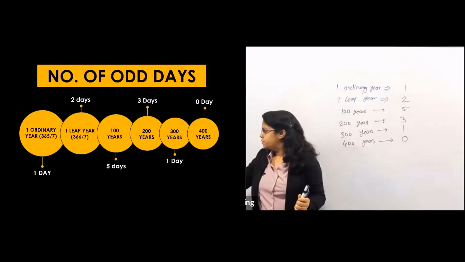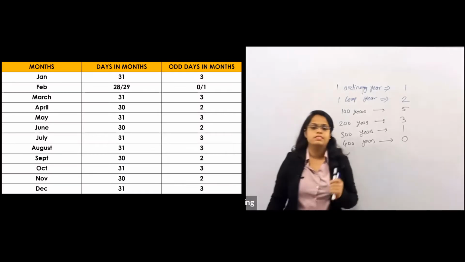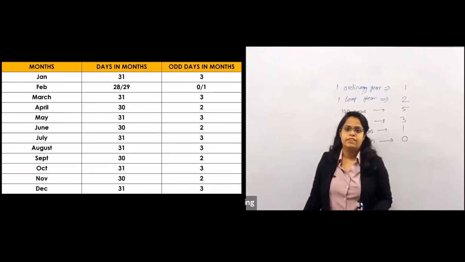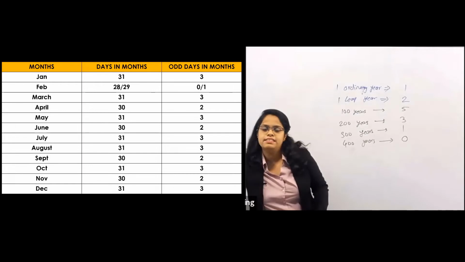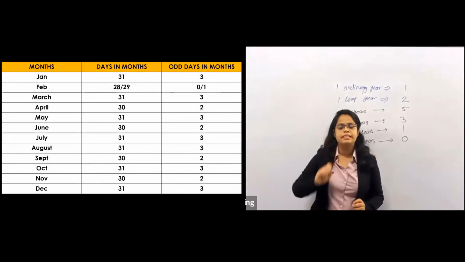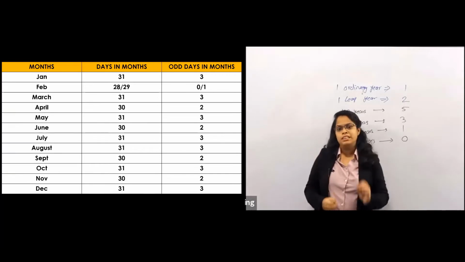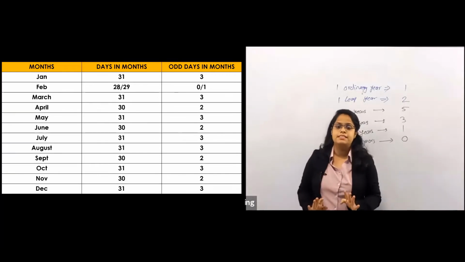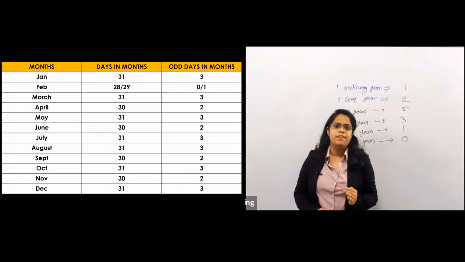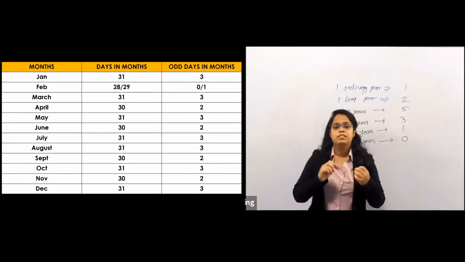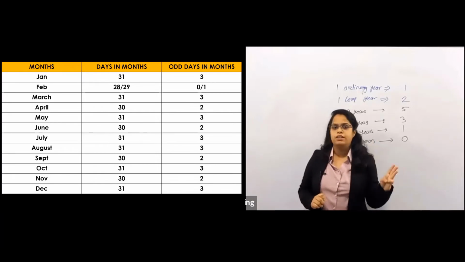After that, we have seen how many odd days there are month-wise. As I said, just divide by 7, and whatever the remainder is, that is nothing but the odd days. Every month which has 31 days, if I divide 31 by 7, the remainder will be 3. That means every 31-day month has 3 odd days.